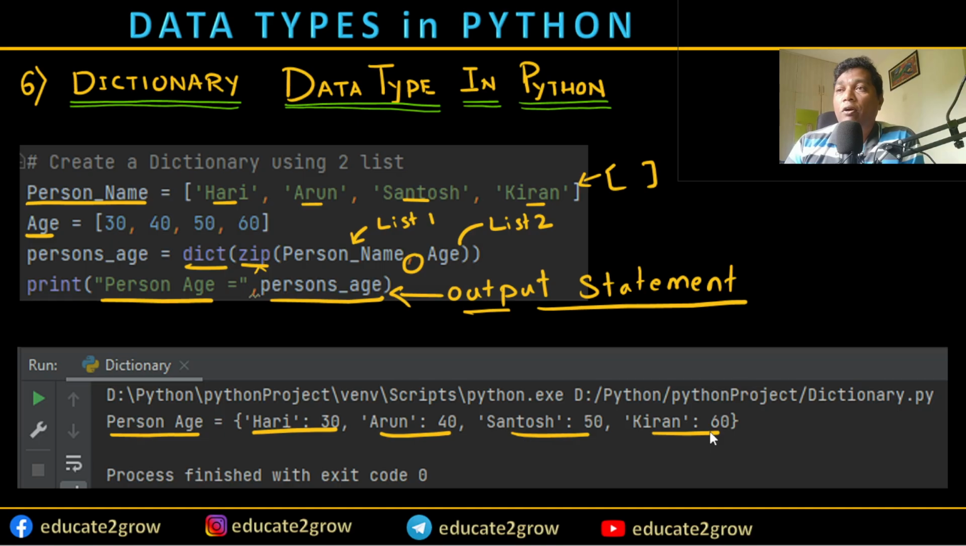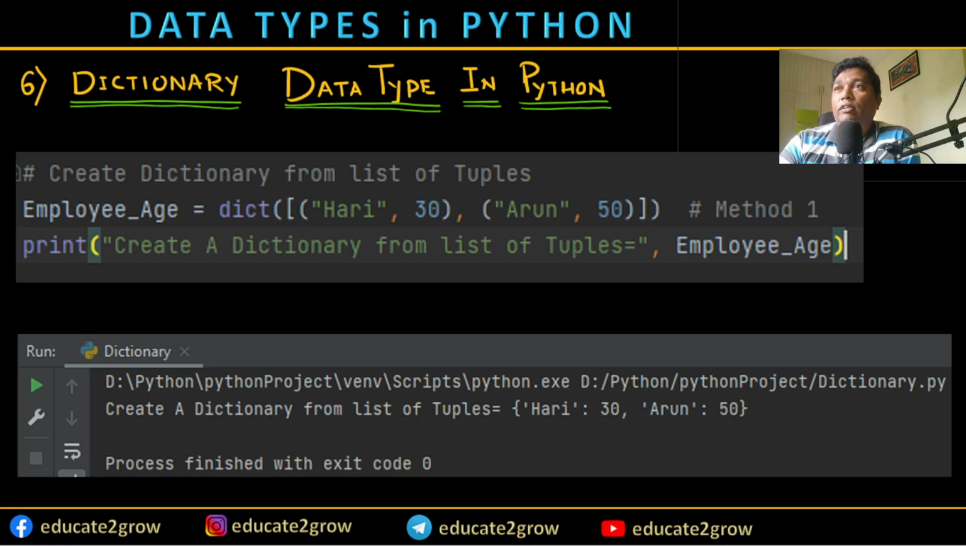Okay, so what you see on the output here, Hari 30 age, Arun 40 age, Santosh 50 age, Kiran 60 age, all these things are put in the curly bracket. See here, this is the key and this is the value, meaning the key and value are related to each other. That's why the key and value combination is given in the dictionary. Let's go to the next content here.